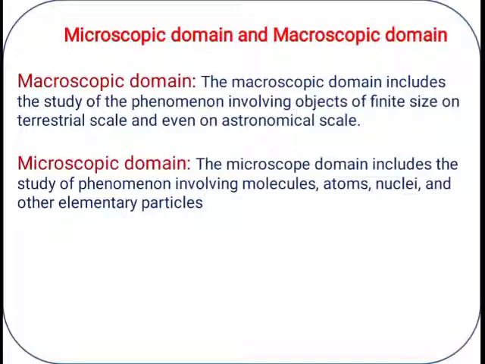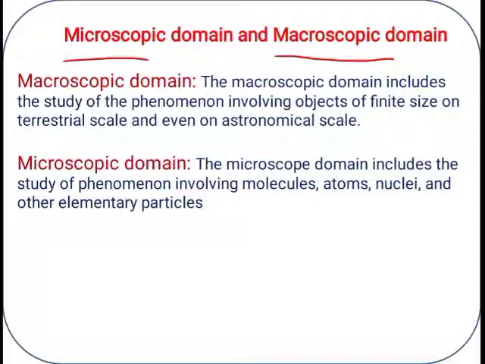Then here we divide into two different categories. Whatever we studied in the previous examples, the length, time, radius, whatever physical quantities we measured, if the measurable quantities are smaller or bigger, they come under the microscopic domain and the macroscopic domain.